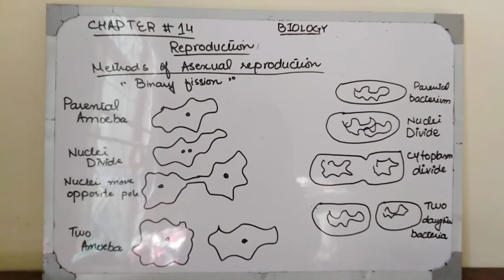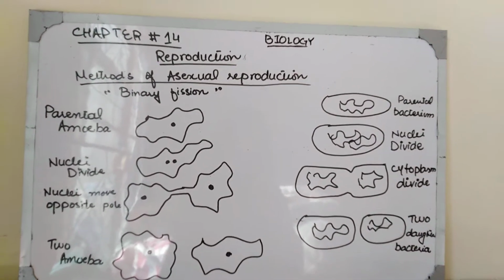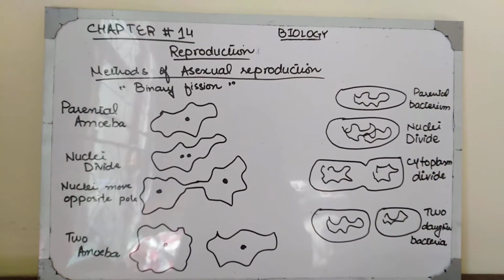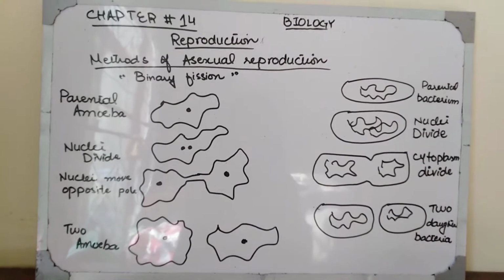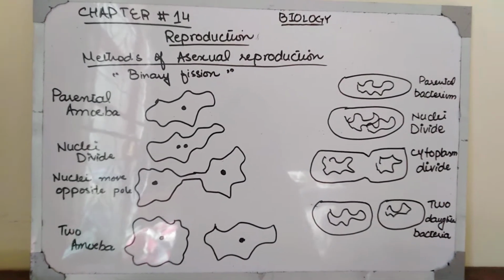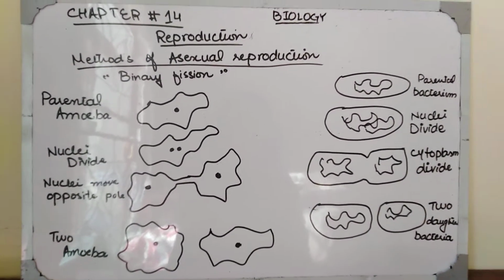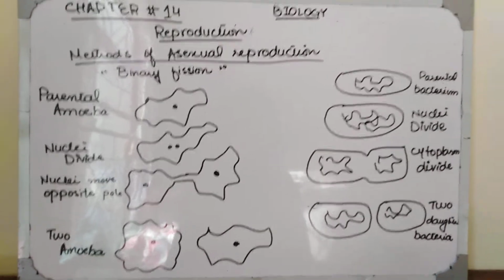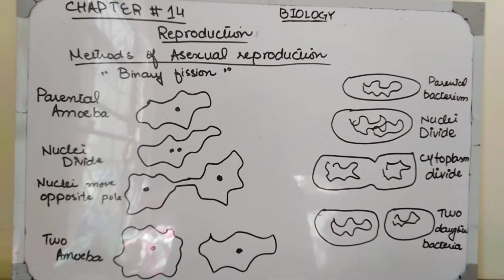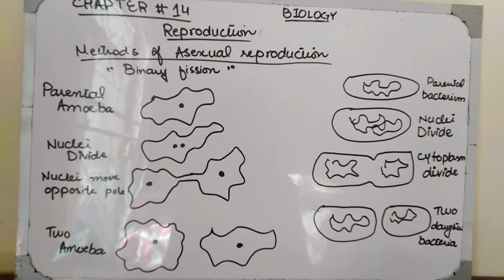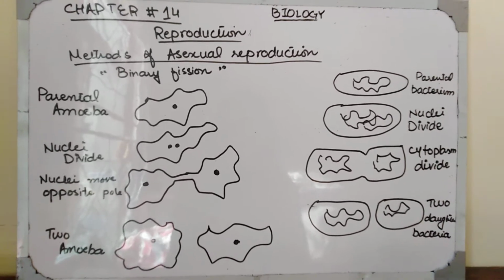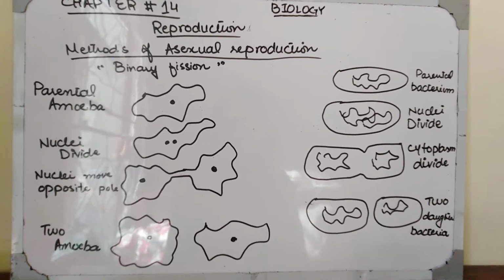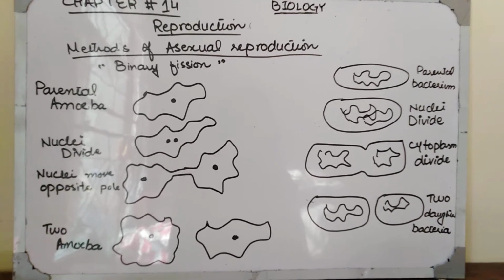Today our topic is a method of asexual reproduction from chapter number 14, named Reproduction. I have drawn these two diagrams for you for showing methods of asexual reproduction. As you know, as its name suggests, bi means two and fission means breakdown. It means one parent is divided into two daughter cells.